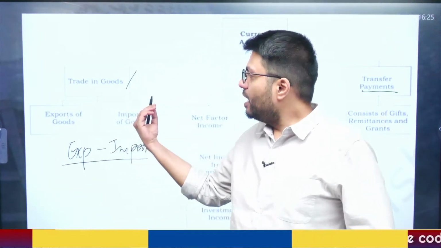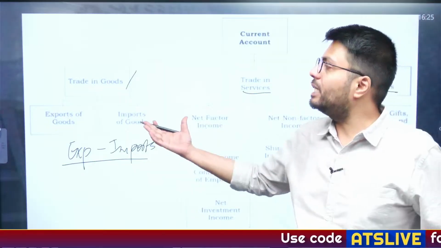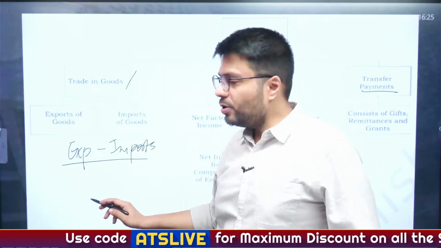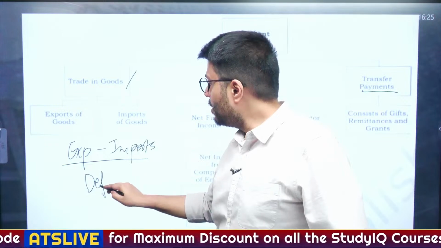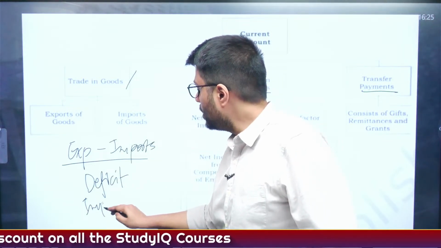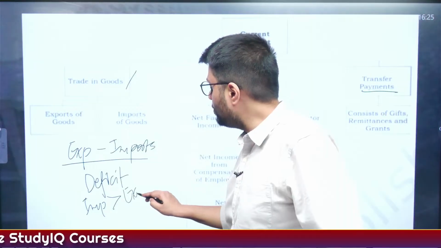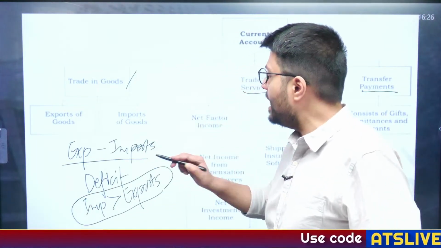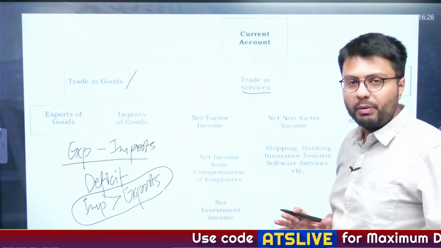Suppose imports of goods in India are more than exports of goods out of India, that means trade in goods is in deficit. So deficit is a condition whenever imports are greater than exports, which means there will be an overall outflow of dollars from the Indian market.